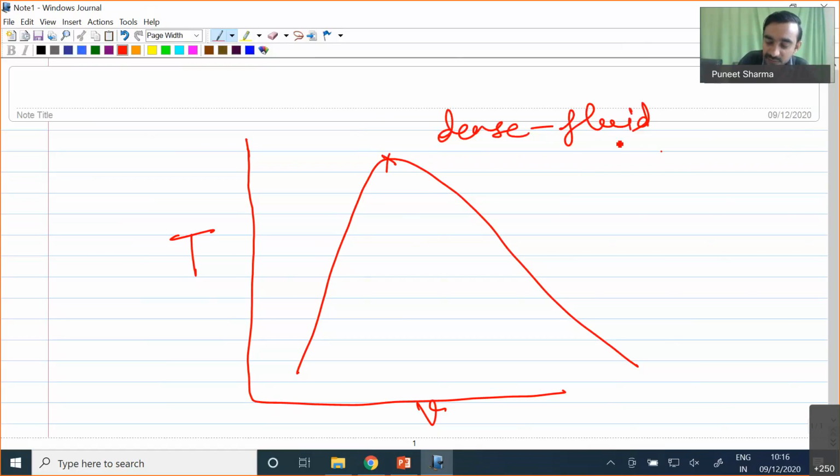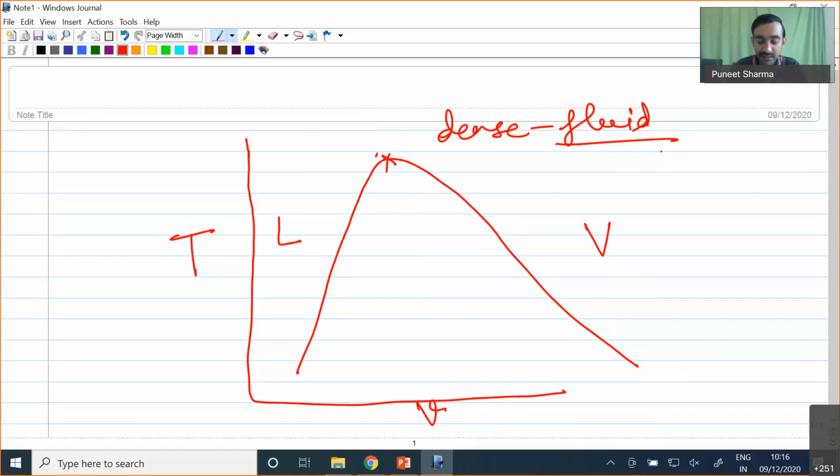The reason for calling it dense fluid is that on the left of the saturated liquid line, we have pure liquid. On the right of the saturated vapor line, we have pure vapor. Beyond the critical point, you will find an intersection of the liquid and vapor zones, because here everywhere you have liquid, and in this right zone you have vapor. So beyond the critical point, we find some sort of intersection of the liquid and vapor dome.